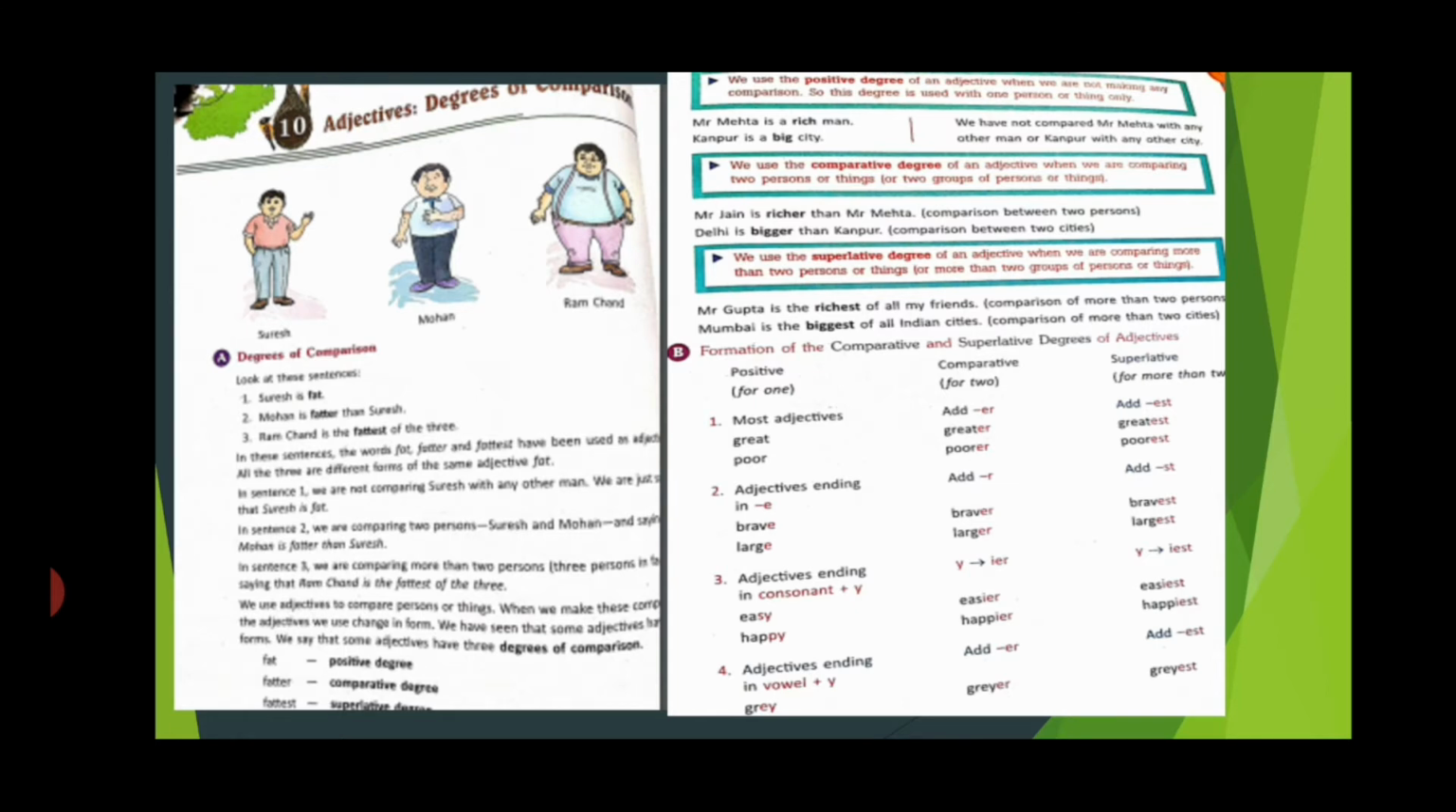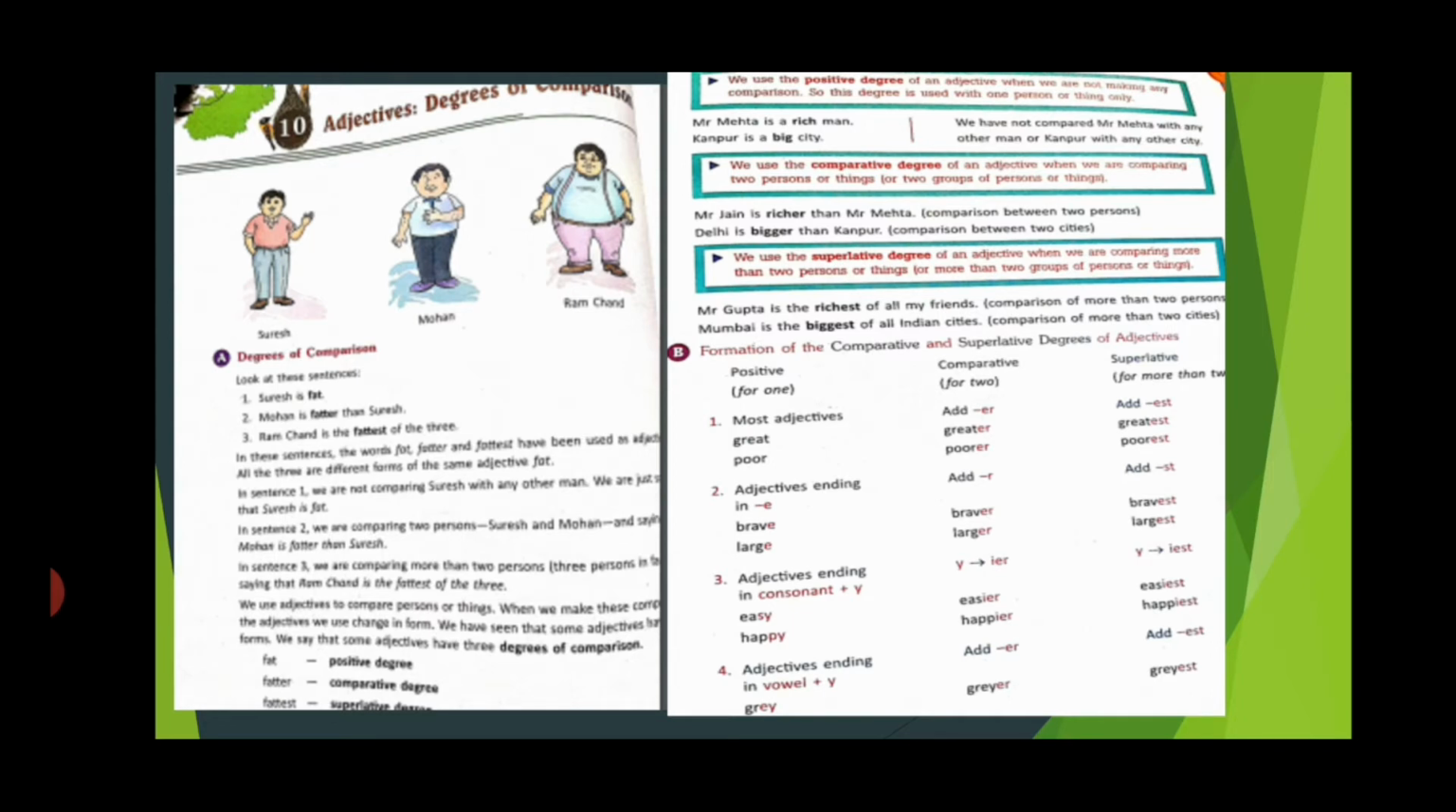In sentence 1, we are not comparing Suresh with any other man. We are just saying that Suresh is fat. In sentence 2, we are comparing two persons, Suresh and Mohan, and saying that Mohan is fatter than Suresh. Listen carefully, what word have we used here? Yes, you guessed it right. It is the word than.